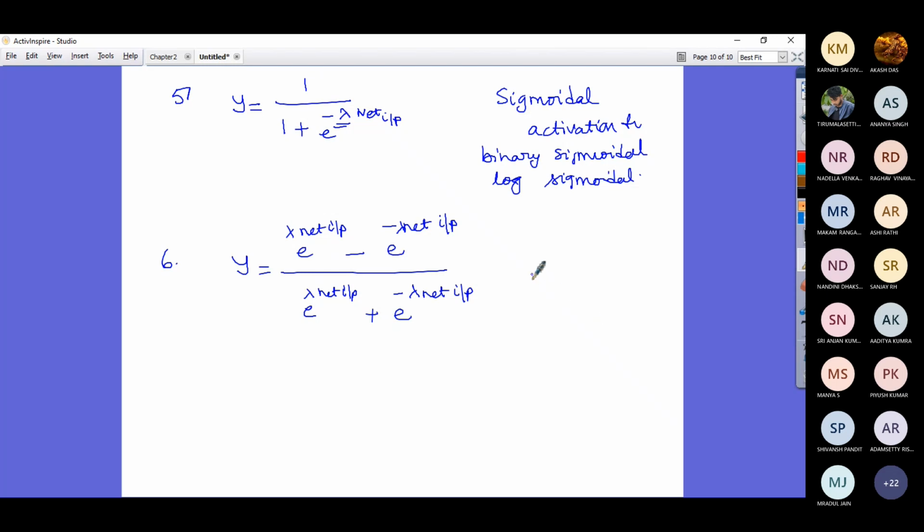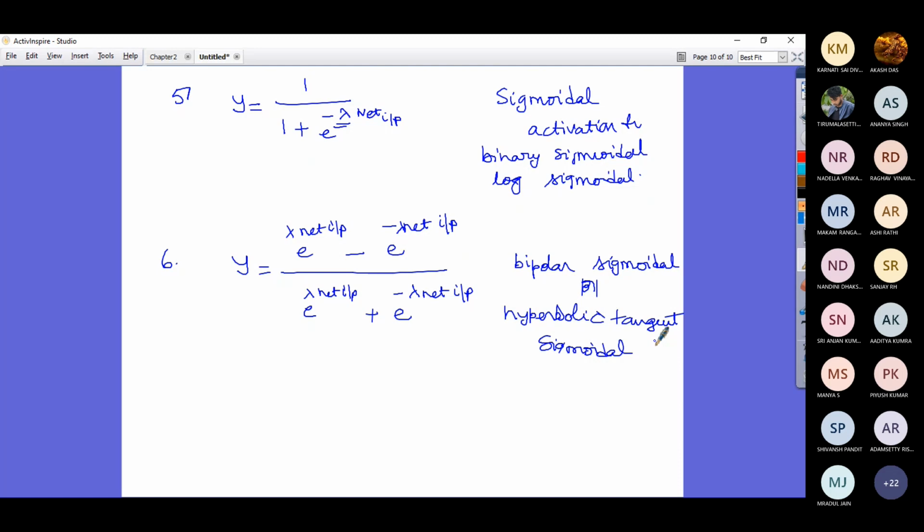This function is called bipolar sigmoidal, or hyperbolic tangent, hyperbolic tangent sigmoid, hyperbolic tangent sigmoidal activation function.